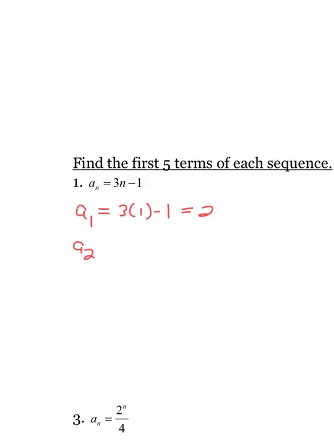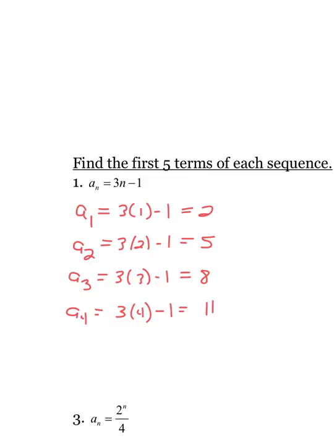And then just continue. A sub 2, I'm going to plug in 2. We're going to start out with a fairly simple situation where we're going to list the sequence. A sub 3, plug in 3, get 8. A sub 4, plug in 4, get 11. A sub 5, plug in 5, get 14. So they're giving us the actual formula or the sequence, and we're just predicting what the next ones are.